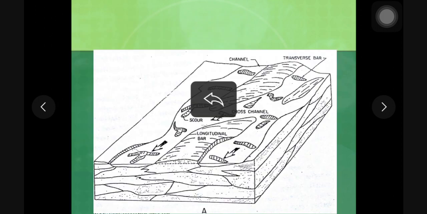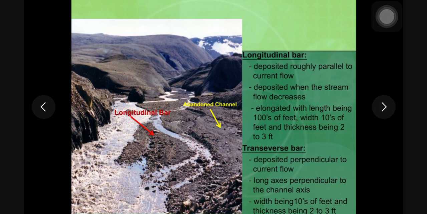So coming back to these bars, the longitudinal bars, which are elongated and deposited parallel to the flow channel, may extend up to hundreds of feet in length, tens of feet in width, and 2 to 3 feet in thickness. And transverse bars are tens of feet in width, their length is very less, and 2 to 3 feet in thickness.